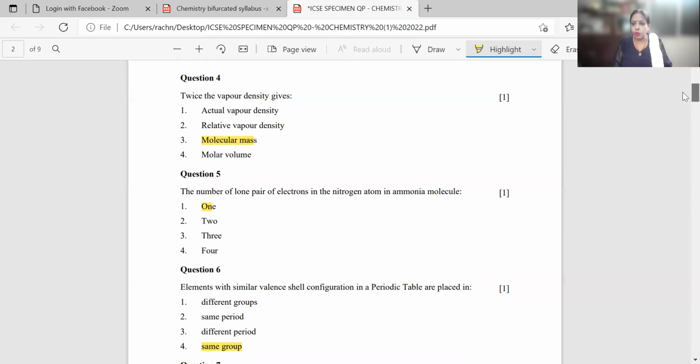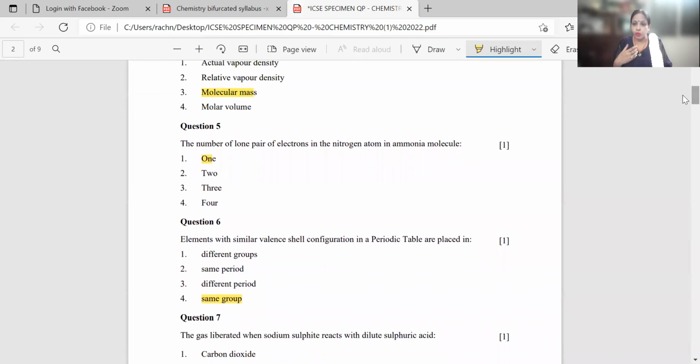I hope you all are getting what I want to say. As I said in the beginning, multiple choice questions mean in and out of the topic. Unless you have done the chapter thoroughly, it's not that we have just glanced at the chapter and we are ready for the board examination. It's not like that. You have to really prepare in and out of the topic, because all the questions we have discussed till now, you can see that they are asking the basic things. Now in the specimen paper, they are asking about lone pairs of electrons in the nitrogen atom in the ammonia molecule.